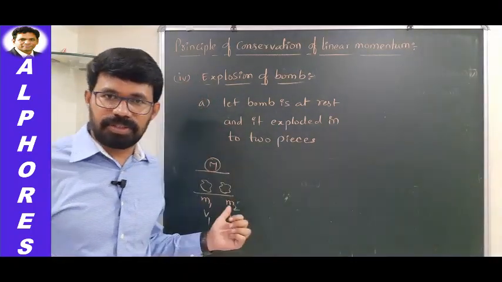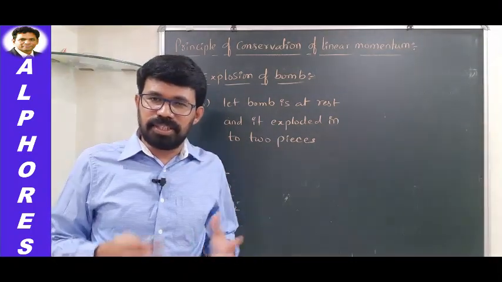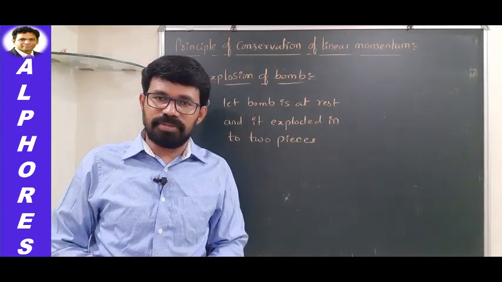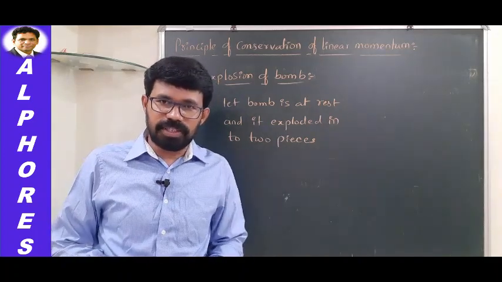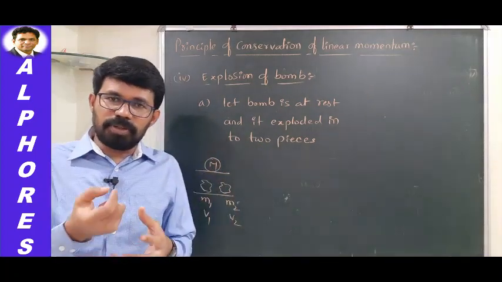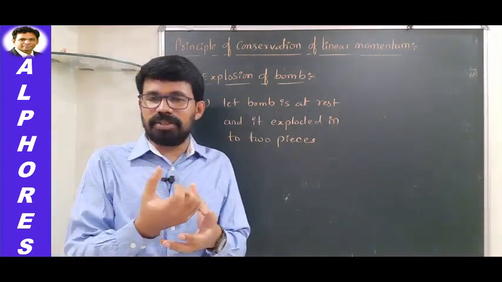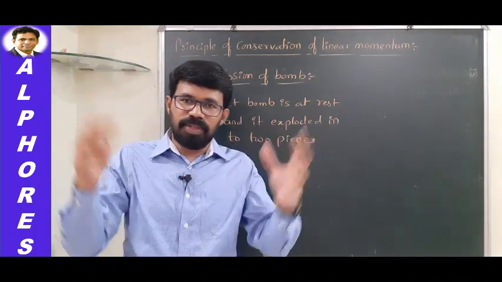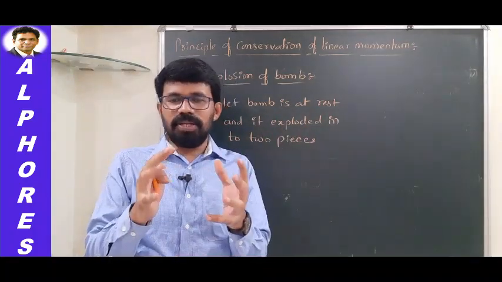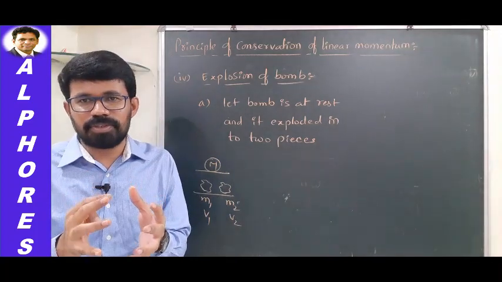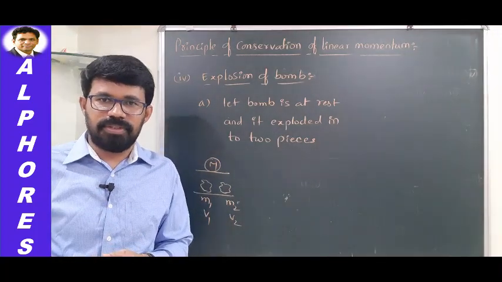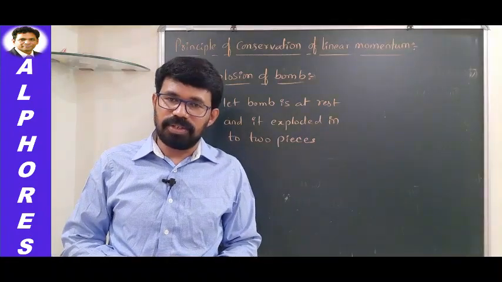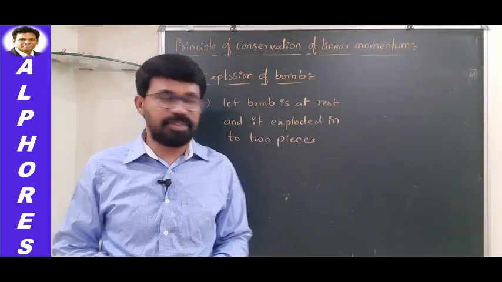Yes, it is an isolated system, because whatever explosion occurs, it doesn't occur because you go and hit the bomb with a hammer. You don't apply any external force, isn't it? So the explosion of the bomb will be because of internal force. Some chemical reactions occur inside the bomb, because of that there will be a boom, an explosion, isn't it? So whatever this explosion is taking place, that is purely because of internal forces. So this system can be treated as an isolated system.